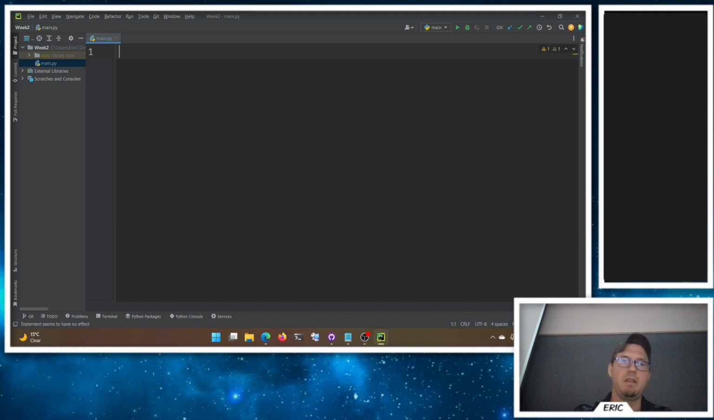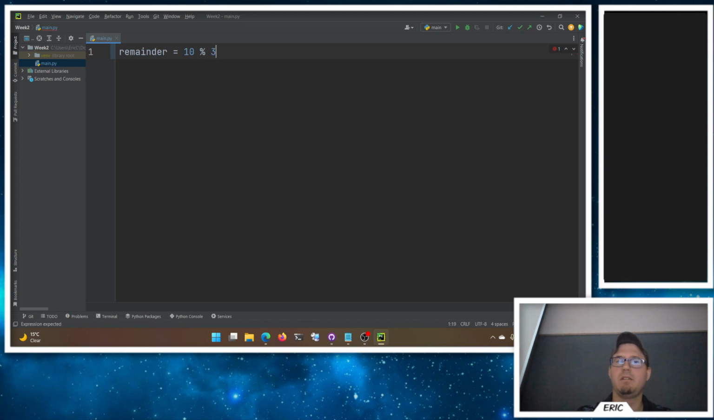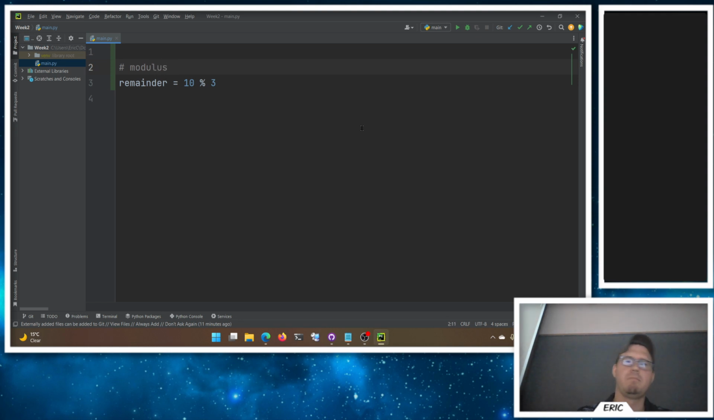So if I say my remainder is equal to 10, and then if I want the remainder here, I use the percent sign. The percent sign is modulus, or modulo, I think some people say, but modulus. So it's the integer remainder of the division.